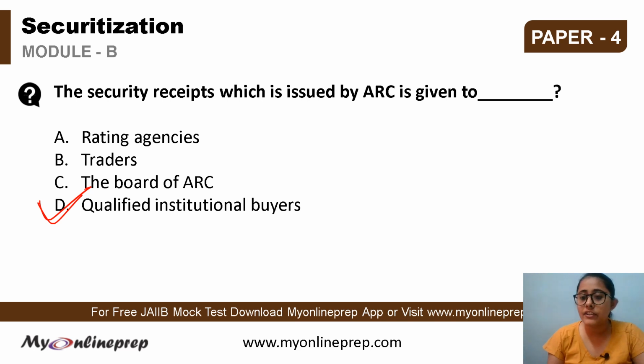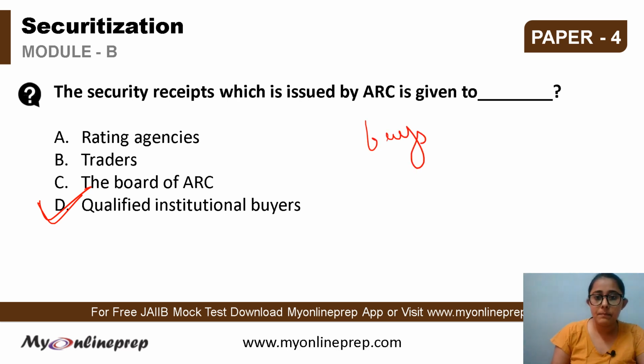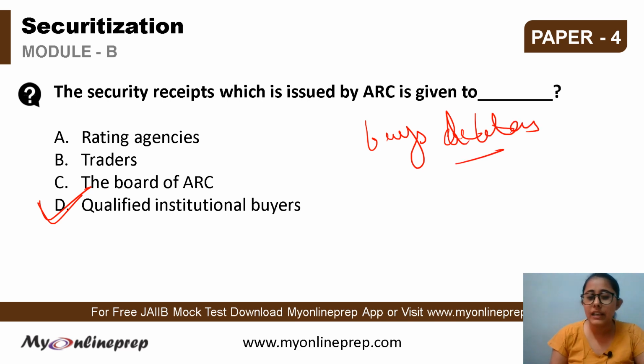So what is the function of an ARC? ARC actually buys the debts of the bank at a mutually agreed value, and then it attempts to recover the assets or the debts that are associated with the securities by itself. So they try to reduce the NPAs. What they do is they buy a particular part that is agreed upon of the debt from the banks, and this way they perform the function of resolving the NPAs.